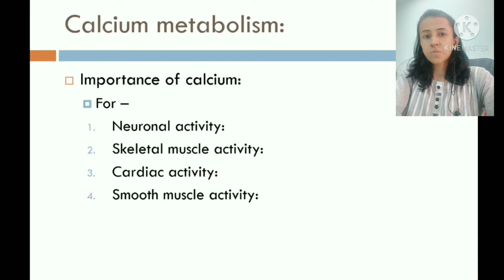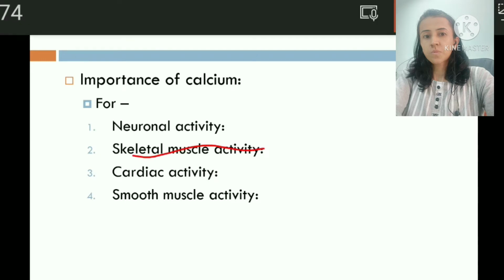Calcium plays an important role in membrane stabilization and it is also required for transmission of nerve impulse. Calcium is also important for skeletal muscle activity. Calcium interacts with troponin C and it triggers muscle contraction. Calcium also activates ATPase and it increases interaction between actin and myosin filaments.